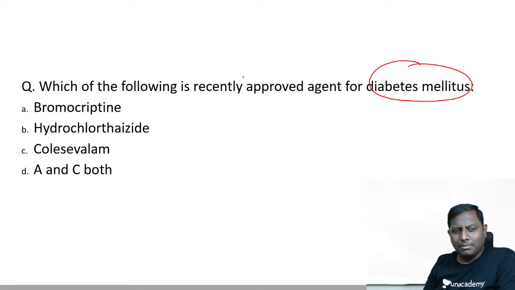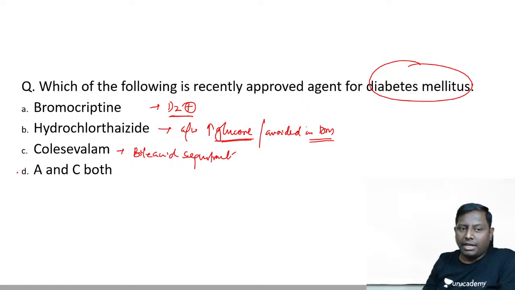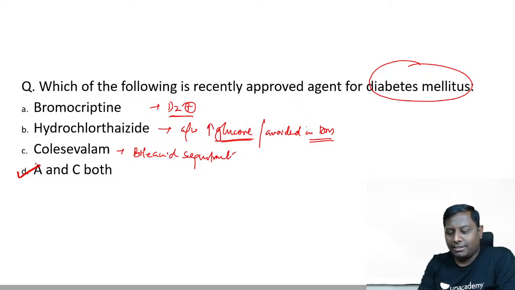So C, D, C, multiple students are marking different answers. So first of all, bromocriptine is actually a D2 receptor agonist. It's also approved for diabetes mellitus. Hydrochlorothiazide is itself associated with hyperglycemia. They are associated with increased level of glucose. So they are actually avoided, or I would say, contraindicated in diabetes. You should not give them thiazide in diabetes. Colesevelam also, it's one of the bile acid sequestrants. So they are actually also approved to be used in diabetes mellitus. It's an approved drug. So A and C both are the correct answer here. A and C, both of them are the correct answer for this question.